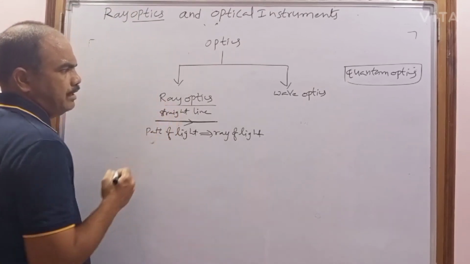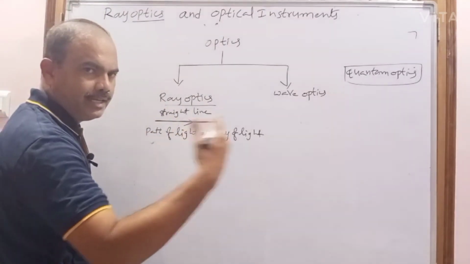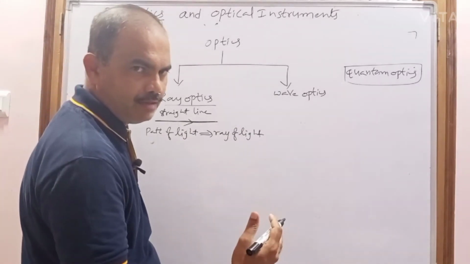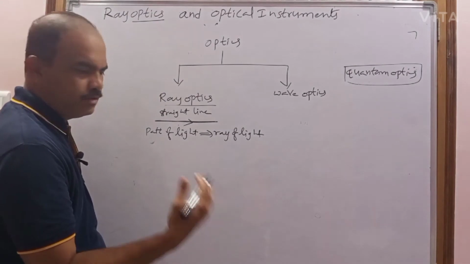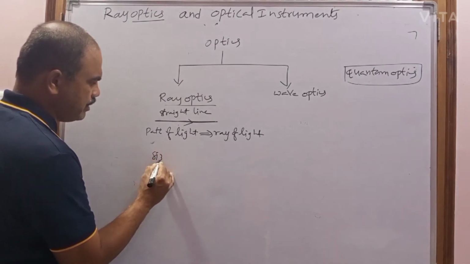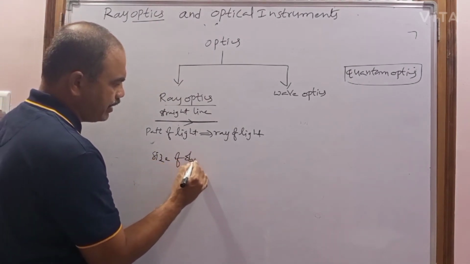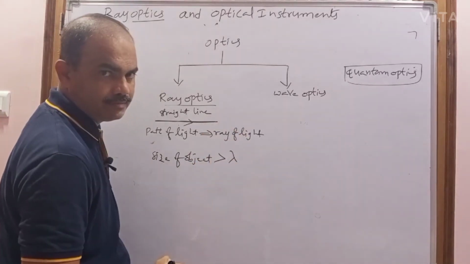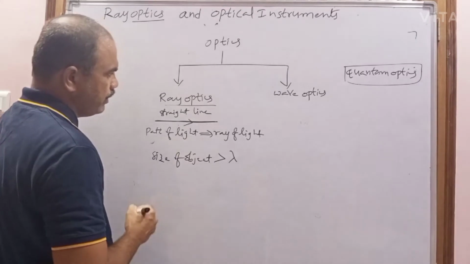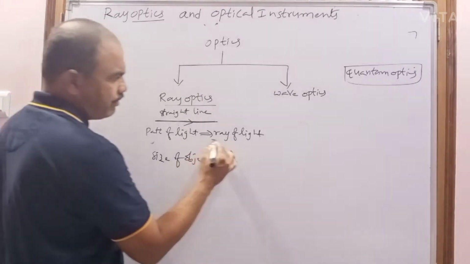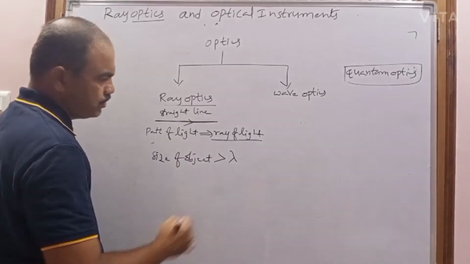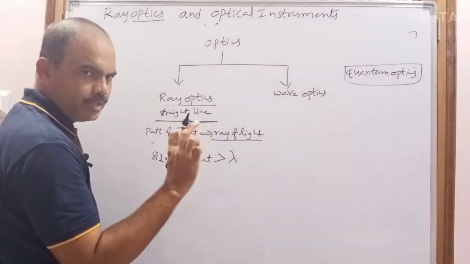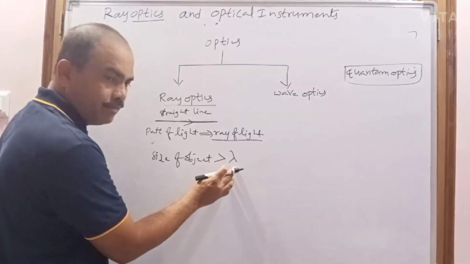In ray optics, when the light interacts with matter, the size of the objects the light interacts with is always greater than the wavelength of the light. So when we say that light travels in the form of a ray of light, the size of the object or matter it interacts with will be greater than the wavelength of the light.